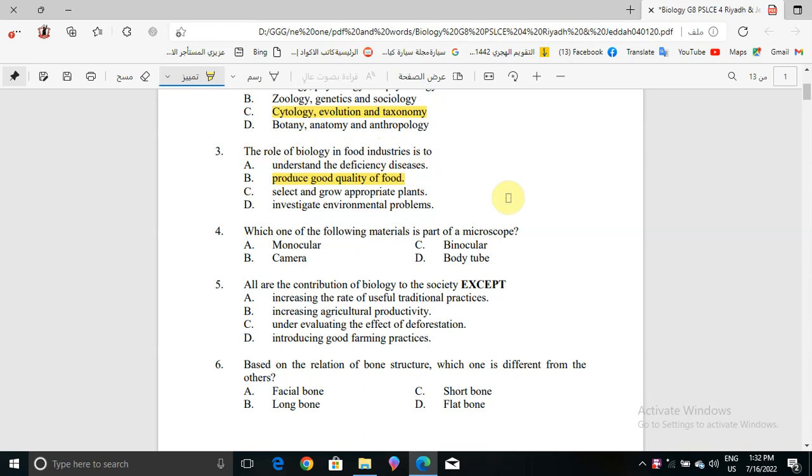Okay. Now question number 4. Which one of the following materials is part of a microscope? Monocular, camera, binocular, or body tube? It says part of a microscope, so it will be the body tube.